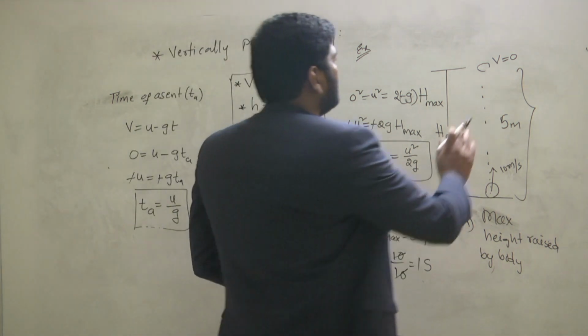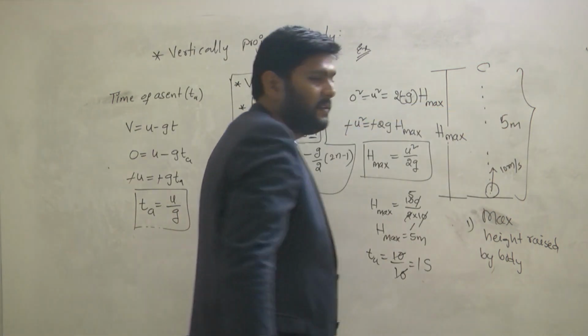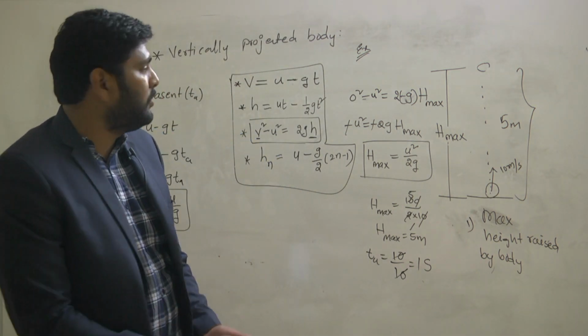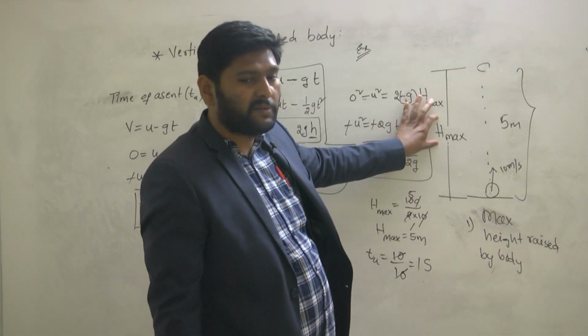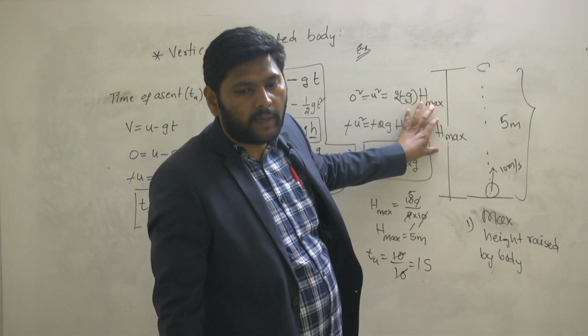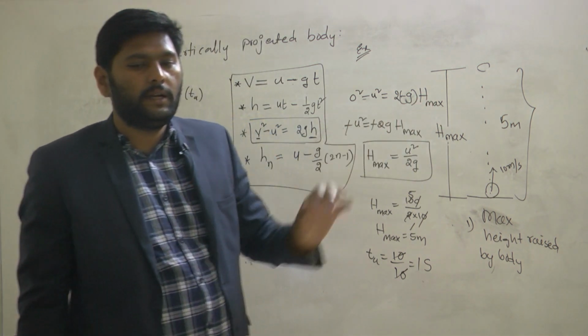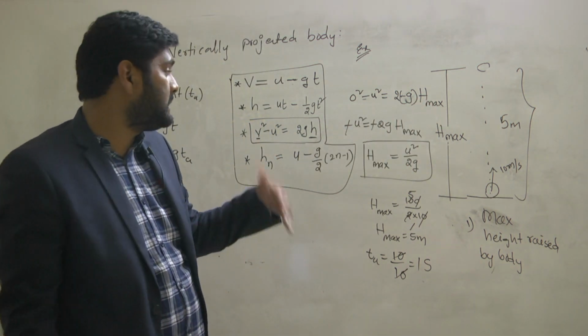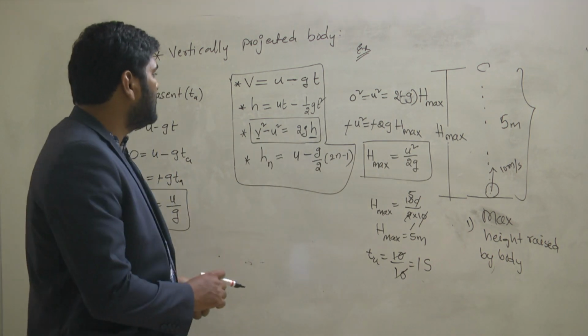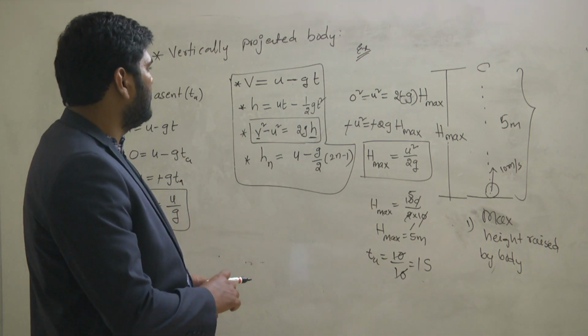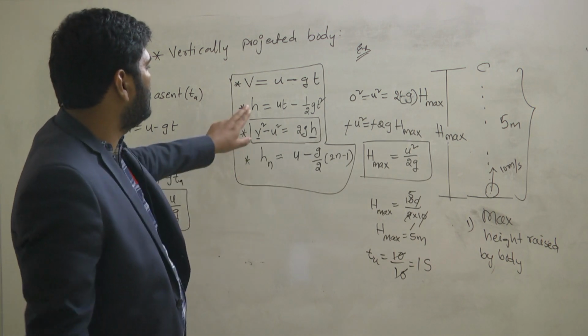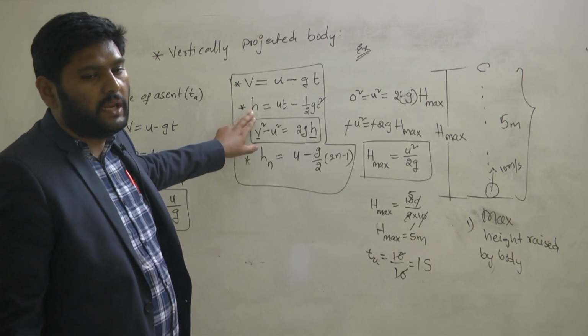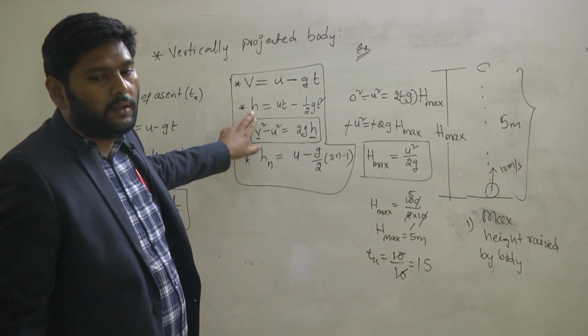They did not mention the final velocity, but they only gave the maximum height. By using this maximum height, how will you find the time of ascent? Which equation of motion is helping you here? Obviously, this equation of motion will help you to find the answer.